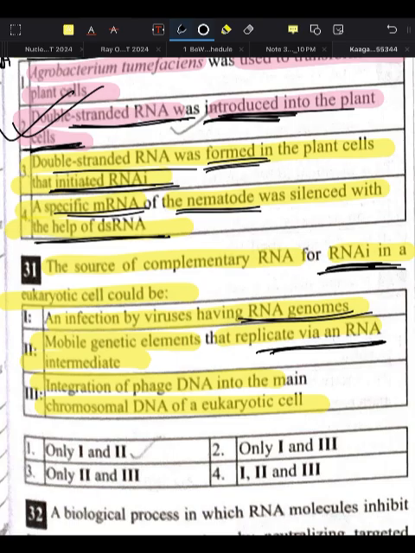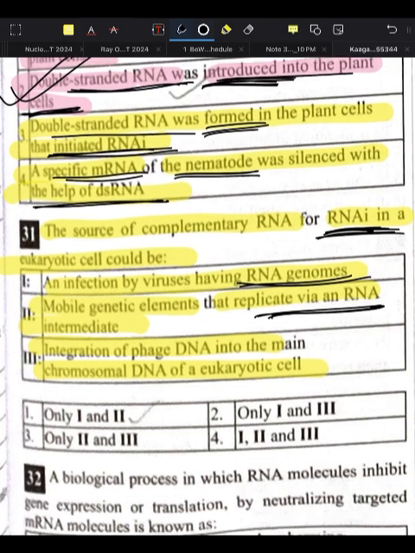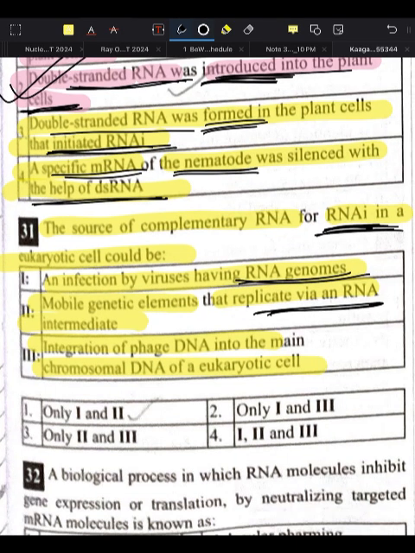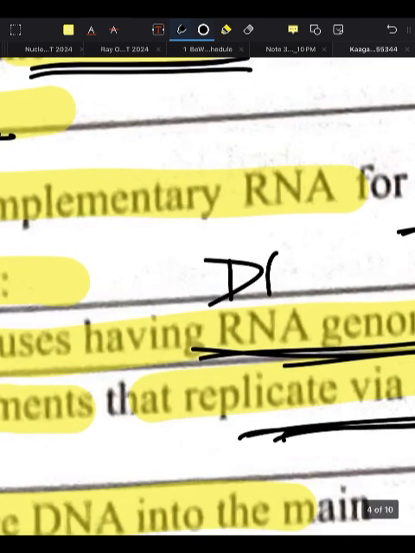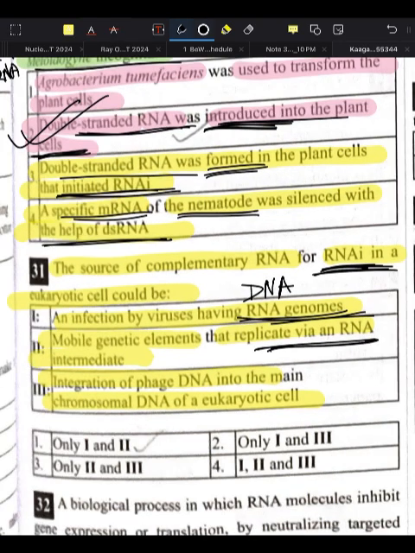Okay, anything that affects the RNA gene will lead to RNA interference. Okay. So the source of the complementary RNA for RNA interference in a eukaryotic cell could be what? It could be an infection of viruses having an RNA genome, not DNA. DNA will not have any kind of effect on this particular RNA interference.